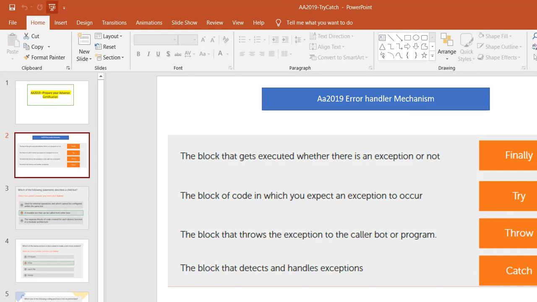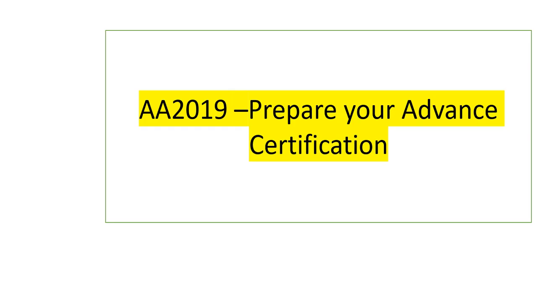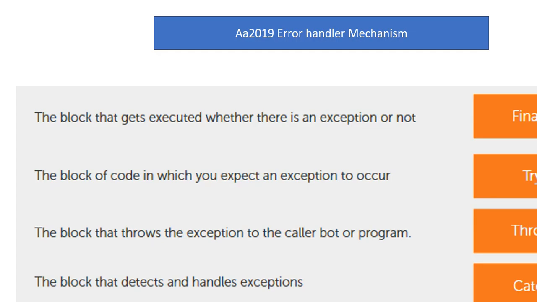Hello friends, in this session we are going to discuss how to prepare for the Automation Anywhere 2019 Advanced Certification. In Automation Anywhere 2019, an important thing is the error handler, or error handling mechanism. There are four options in error handling: try, catch, throw, and finally.